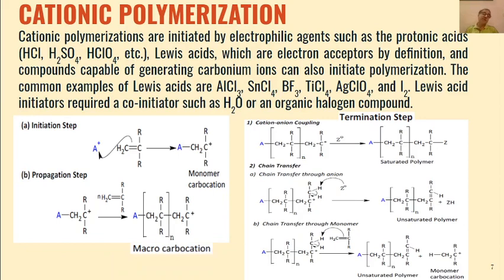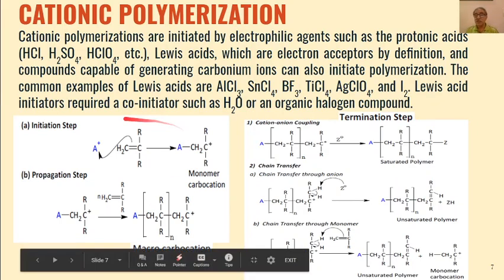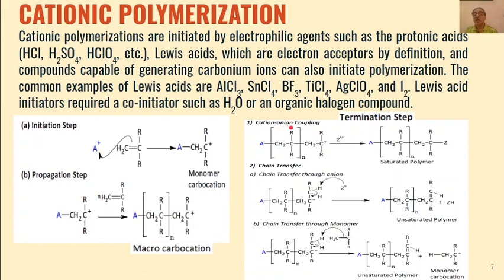And then, as we have seen in free radical polymerization, the same thing, termination will take place through the macro carbocation formed in the propagation step. So termination can be, this is a positively charged ion, a carbocation. So this can combine with an anion to give us a saturated polymer.